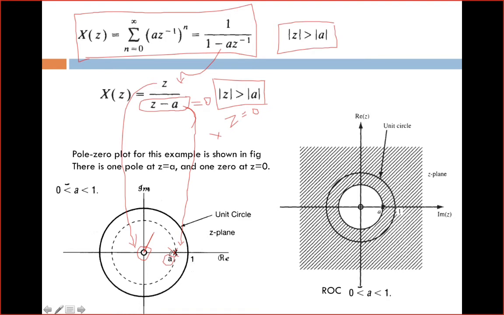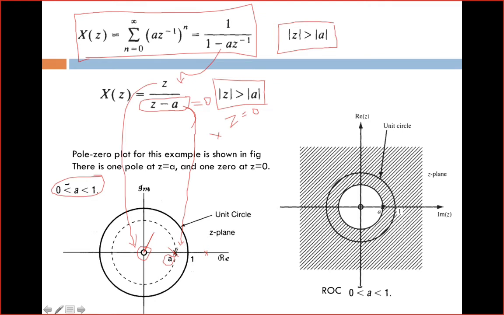Okay, so A value may be greater than 1 or less than 1. If A is greater than 1, you have to mark the pole after this 1, and if it is less than 1, you have to mark it inside the unit circle. Here we consider A is in between 0 to 1. If A is in between 0 to 1, the pole should be